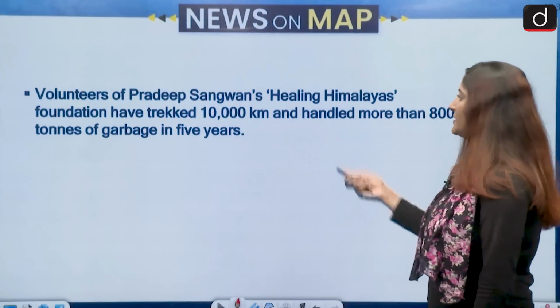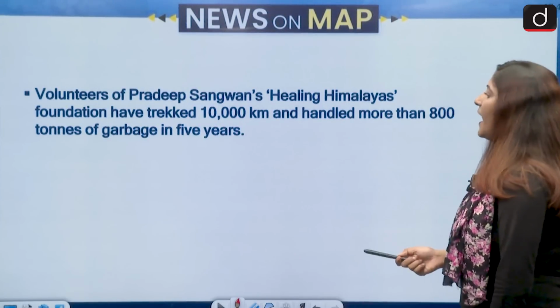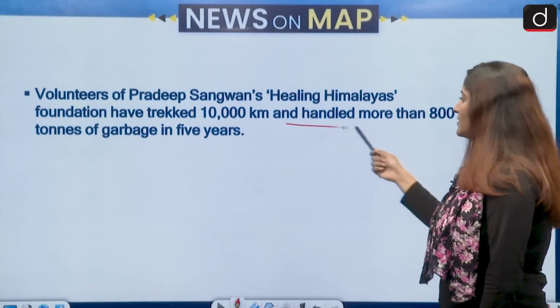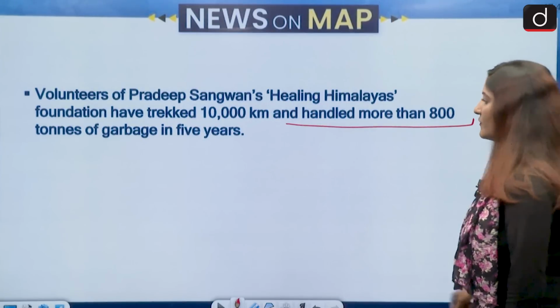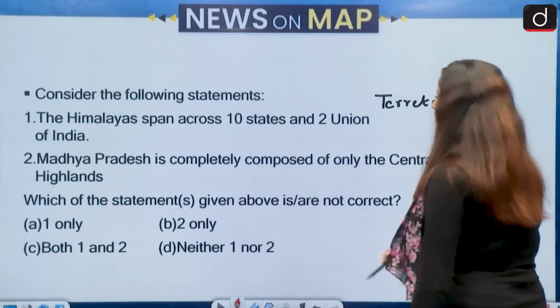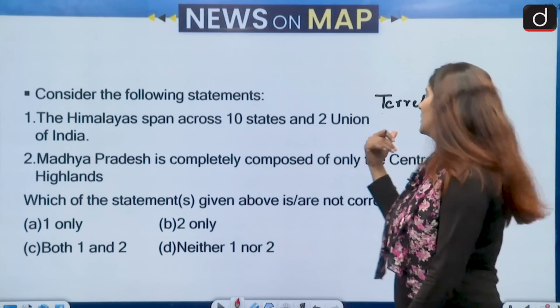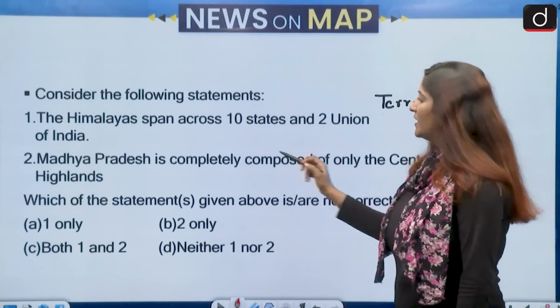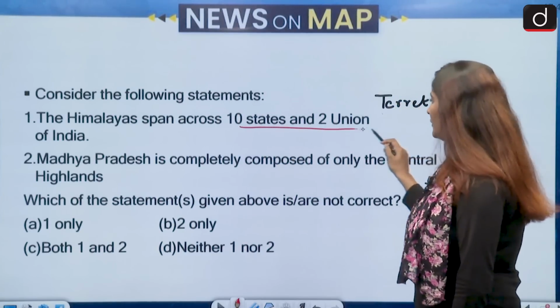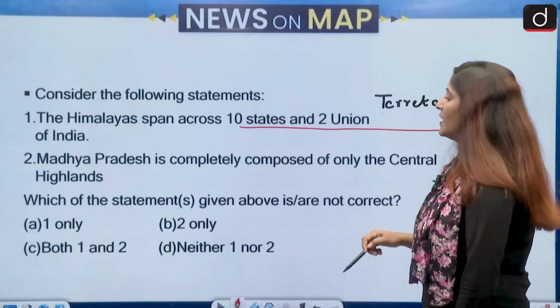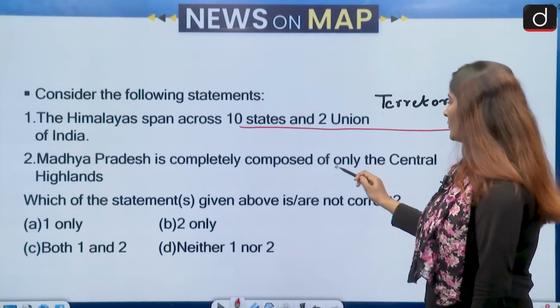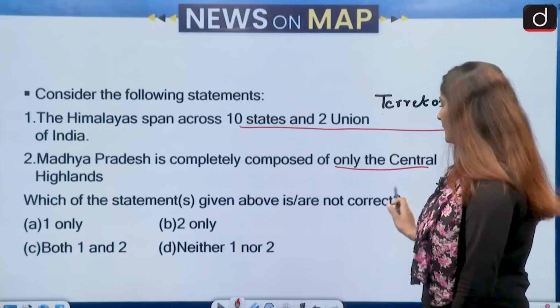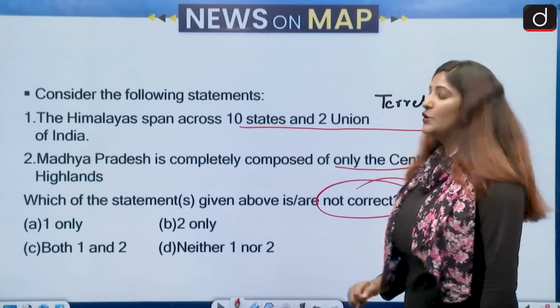Volunteers of Pradeep Sangwan's Healing Himalayas Foundation have trekked 10,000 kilometers and handled more than 800 tons of garbage in 5 years. So Himalayas are important. I have cut this particular word. There was a spelling mistake, so I am just writing it over here. Himalayas span across 10 states and 2 union territories of India. Madhya Pradesh is completely composed of only the central highlands. So we have to select the statement which is or are not correct.